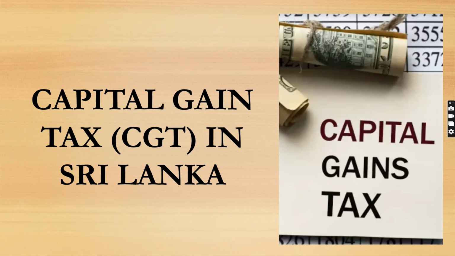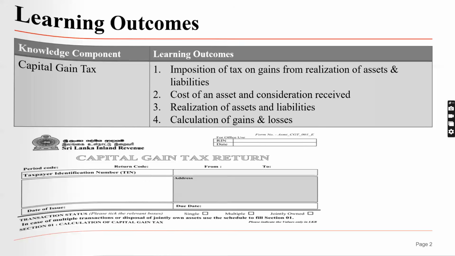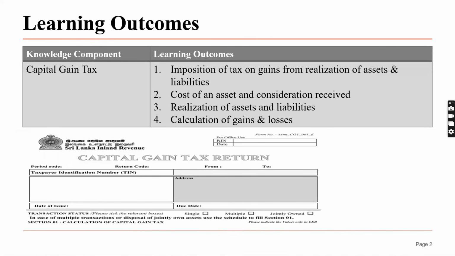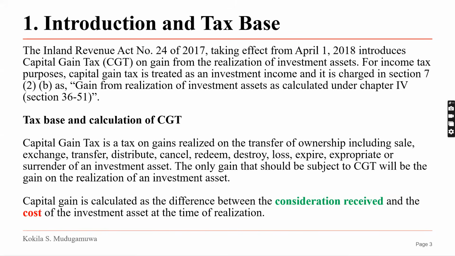It's screen sharing. So it will discuss main key summary in a mind map format. So it will be easy for you to refer about capital gain tax, imposition, and the cost of asset and consideration, what it is, realization of assets and liabilities, and calculation of gains and losses, right? So first of all, let's look at what is capital gain tax, right?